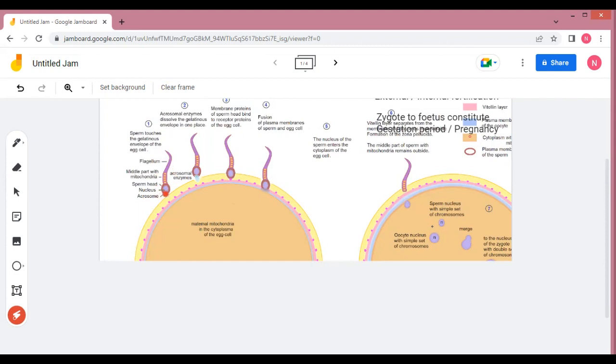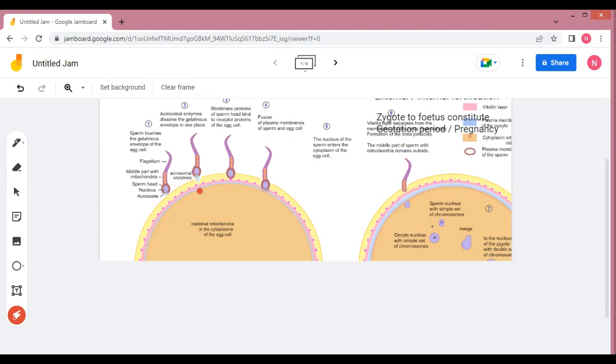This acrosome contains a number of lytic enzymes, and these lytic enzymes will be released when that sperm fuses with or touches the ovum. At that time, as you can see here, these acrosomal enzymes will be released and they will digest the outer membrane of this egg, and because of the digestion, the sperm will be able to move inside its cytoplasm. It means that the sperm may transfer its genetic material inside the cytoplasm of the ovum.